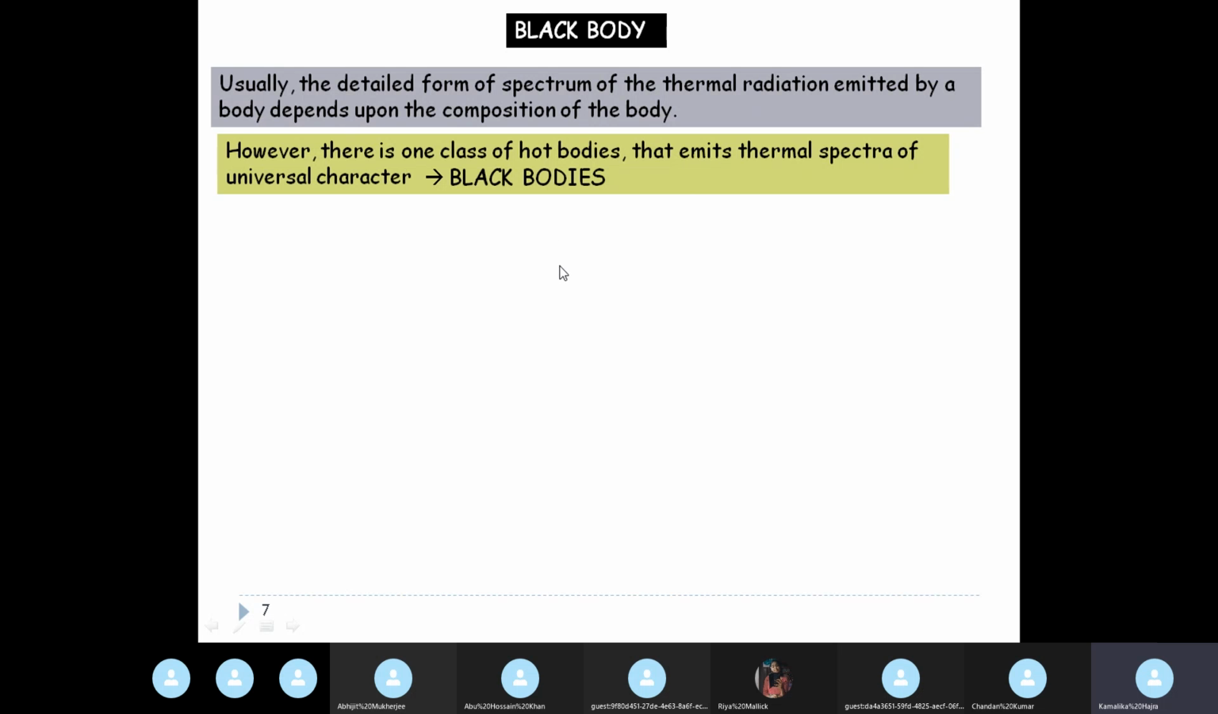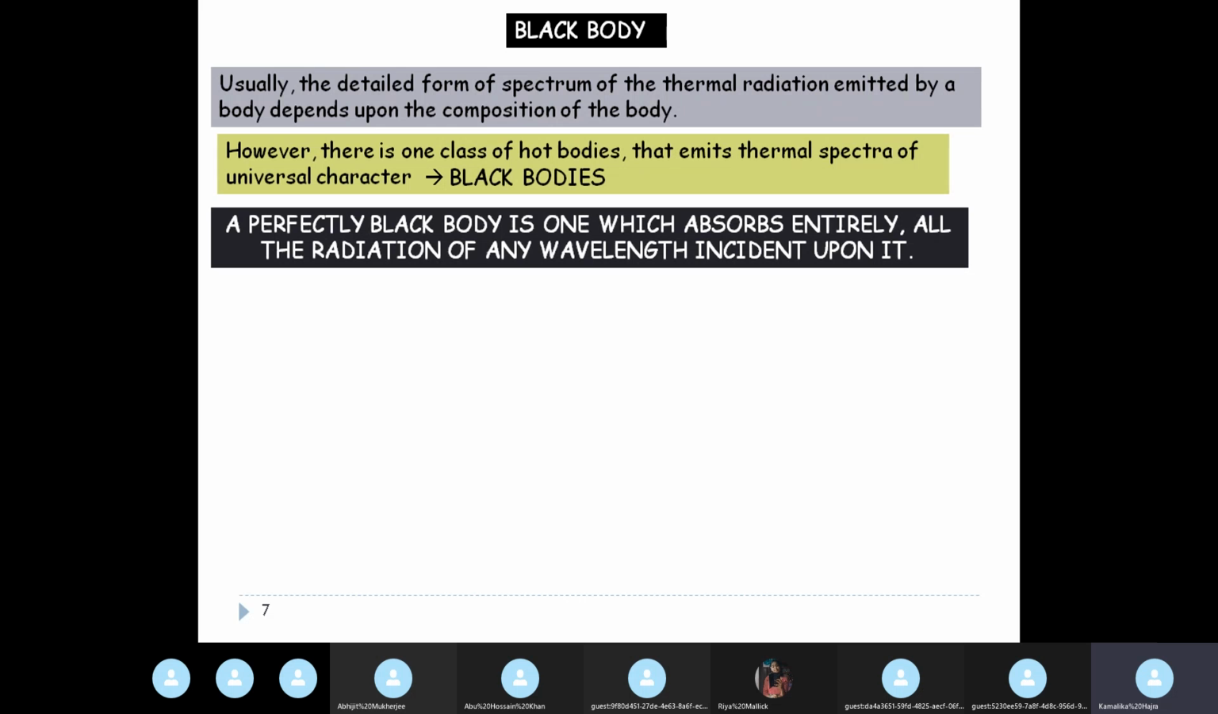So basically, black bodies are of particular interest because these are hot bodies that emit thermal spectra of universal character. So no matter what kind of material the black bodies are made up of, if you take say 3 black bodies, all 3 made up of different materials, but if you have heated them to a certain temperature, then you will see that the spectral analysis of the radiation that is emitted by the three black bodies show the same characteristics. Okay, this universal nature leads us to study black body in some detail.